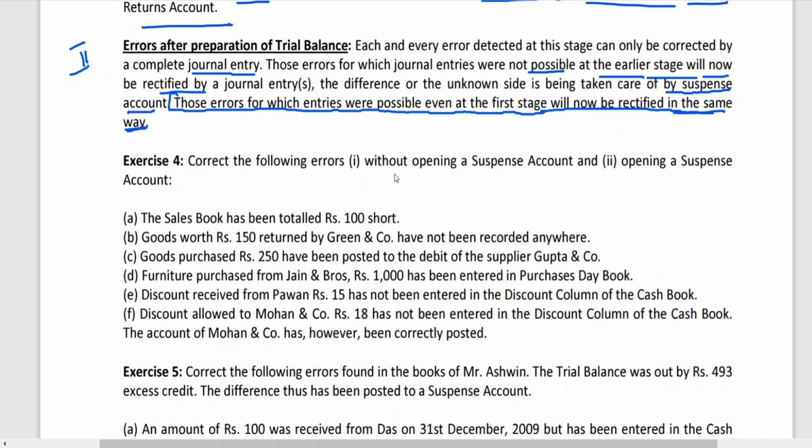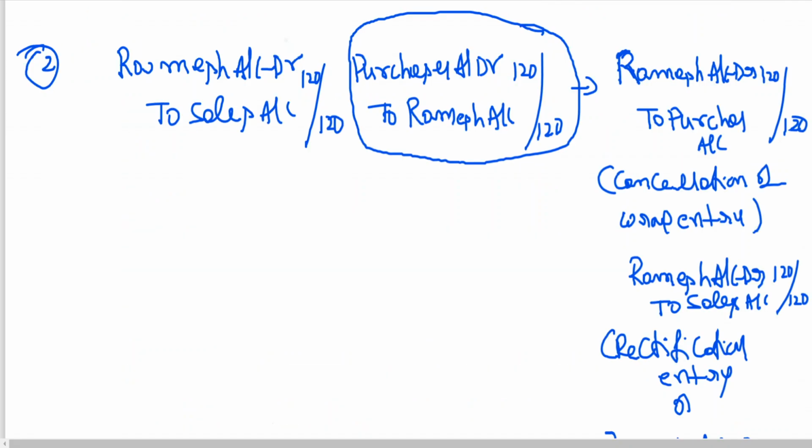So correct the following errors without opening a suspense account. Opening a suspense account, this we have already seen is nothing but stage 1, no? Stage 1. Now we need to learn about without opening a suspense account and opening a suspense account. So we start working out the problem.